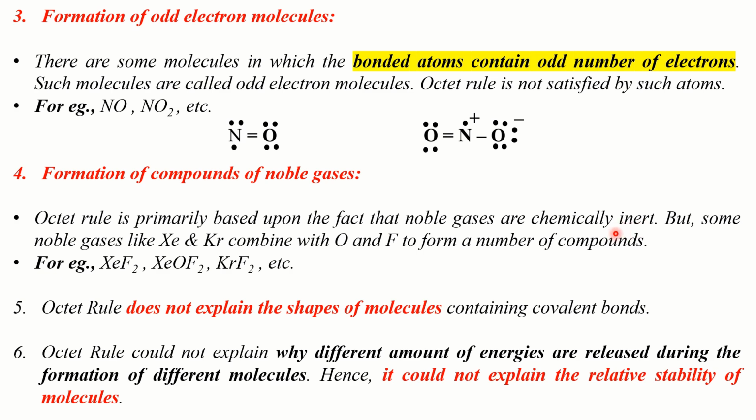Remember, all atoms are in a race to achieve 8 electrons in their valence shells through chemical bonding. They do this in order to attain stability like noble gases. Why are noble gases stable? They have 8 electrons in their valence shell. That is why they are stable.